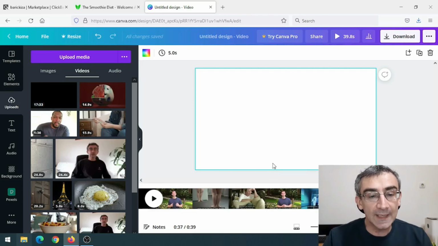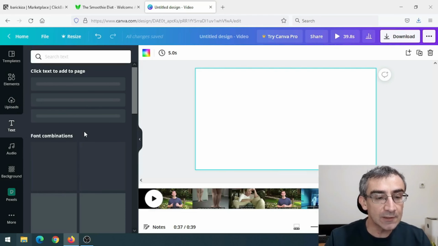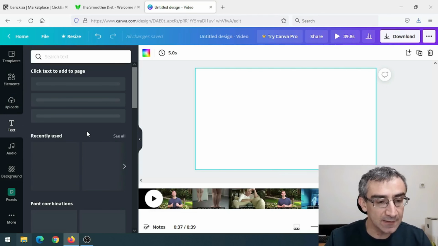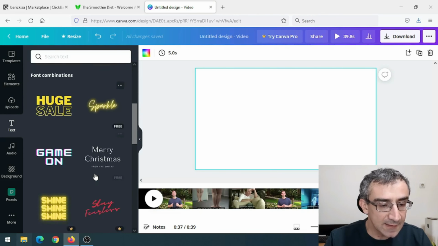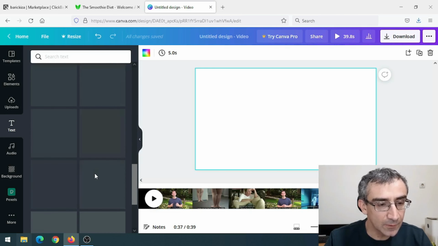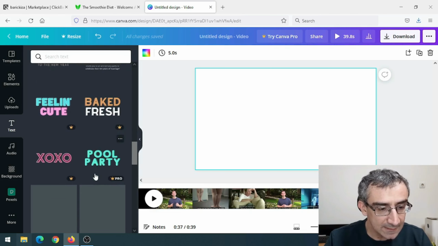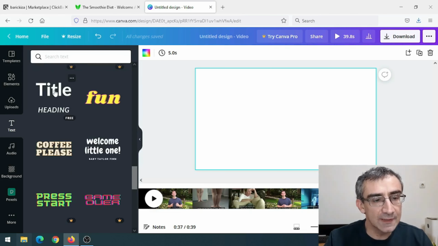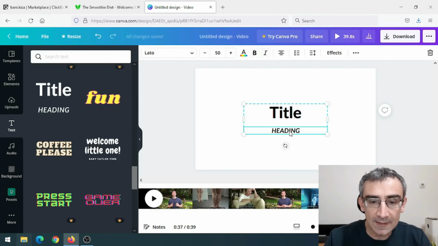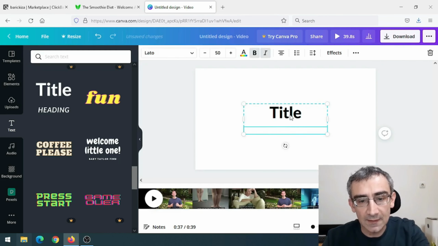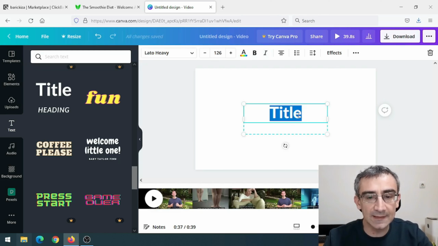So now I need to add my call to action. So I will click here on this T for text, and I will choose one of these text styles. So let me just find one of these text styles, write text style for me. Just give it a second. So let's say I wish to use this one here. Just click on it and then double click here and delete. And I can say something like this.